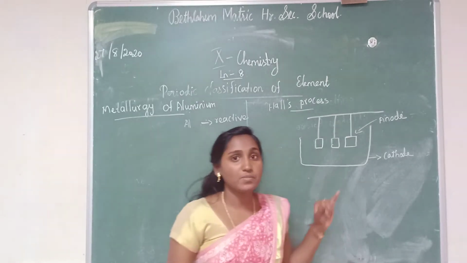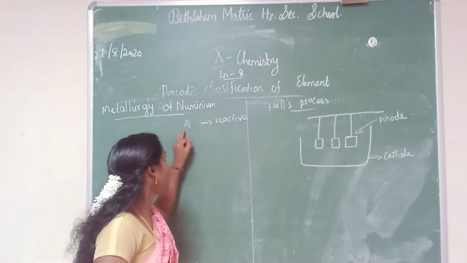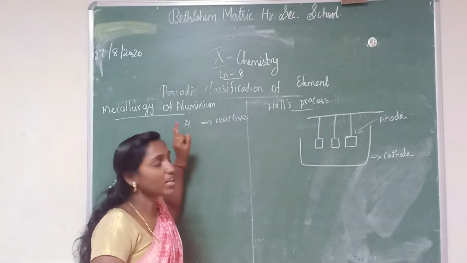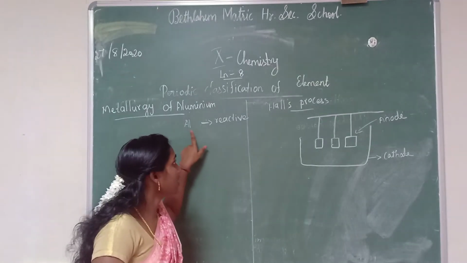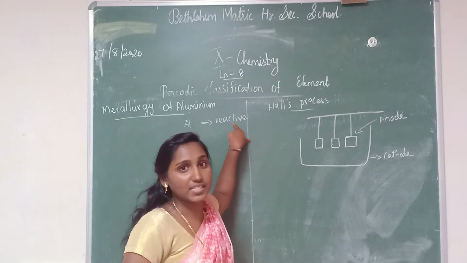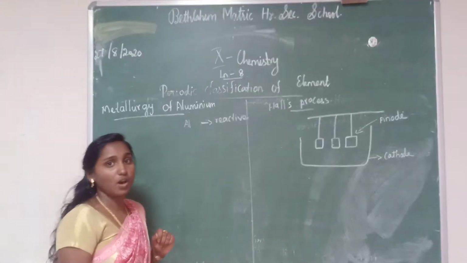The symbol of aluminium is Al, the color is silvery white, and it is found in a combined state. Next we are going to study the ores of aluminium.